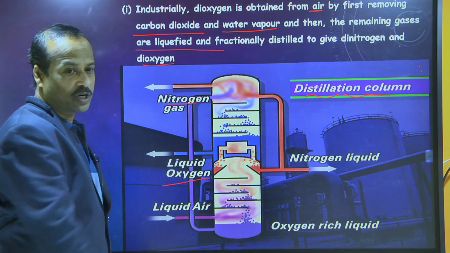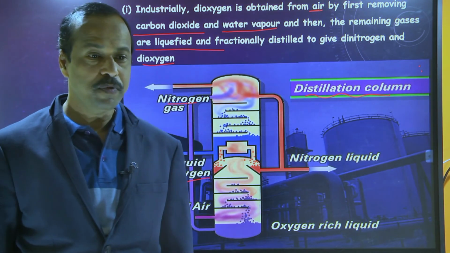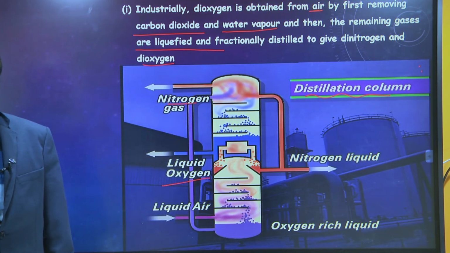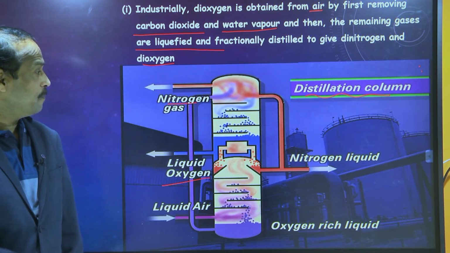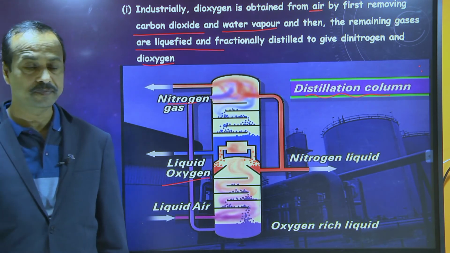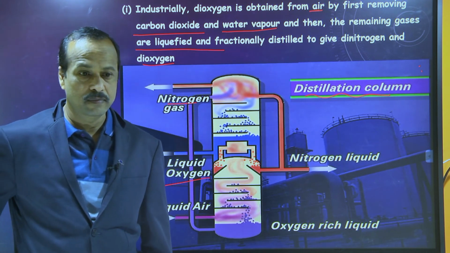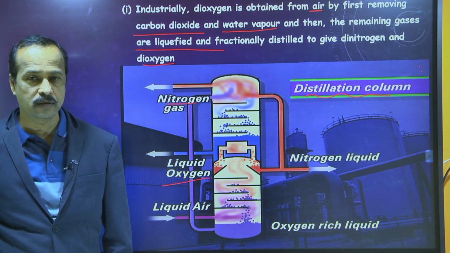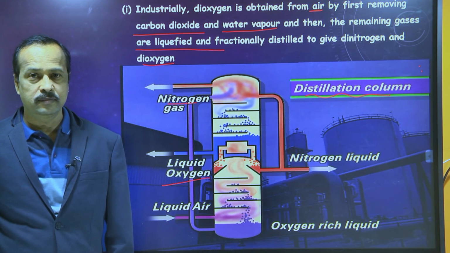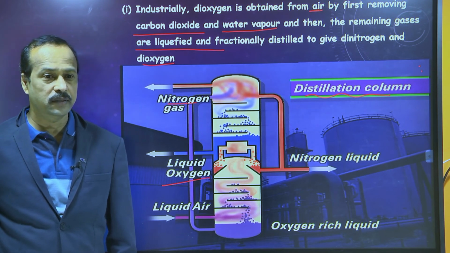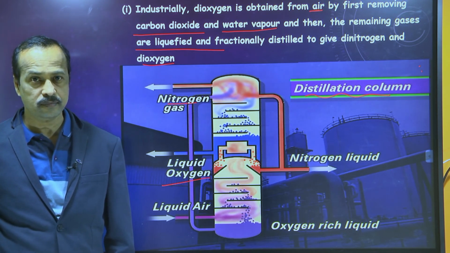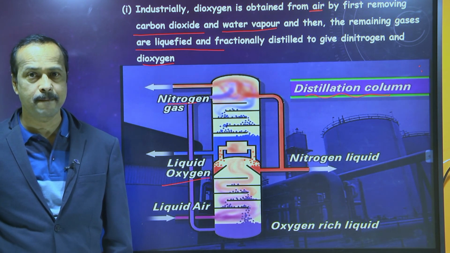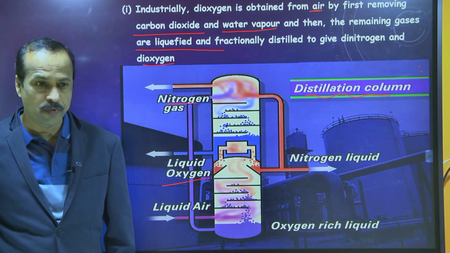But you take the screenshot of this one also. This is one of the most important methods of preparing oxygen in large quantities. Whenever you need more, we prepare it using this method. Is it clear? Yes, sir. So take the screenshot of this one also, and write later neatly in your notebook. Okay, sir. Have you done? Yes, sir. Very good.